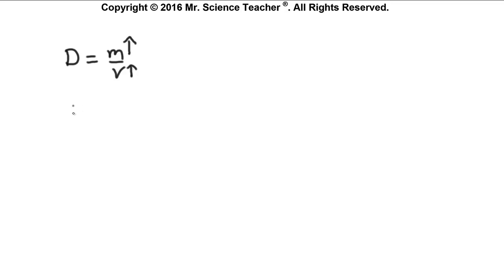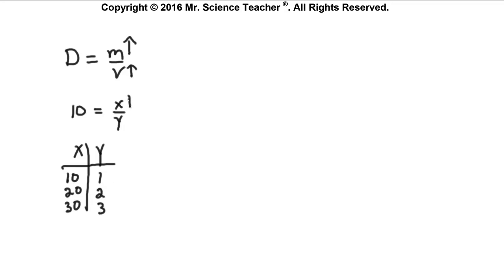If I said the number 10 is equal to x over y, and I set up an x and y data table, if I put in 10 for x, y has to be 1. If I put in 20 for x, y has to be 2. If I put in 30 for x, y is 3. As x increases, 10, 20, 30, what does y do? It increases as well, 1, 2, 3. So they increase in the same direction. This is called a direct relationship.